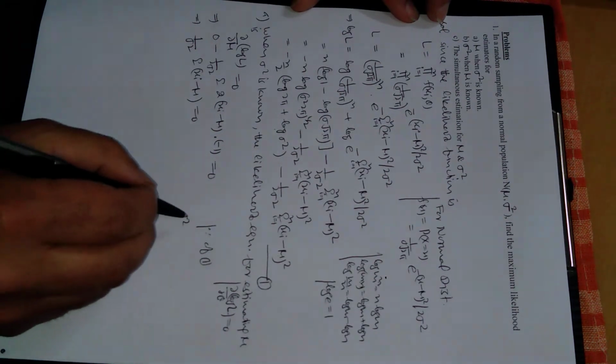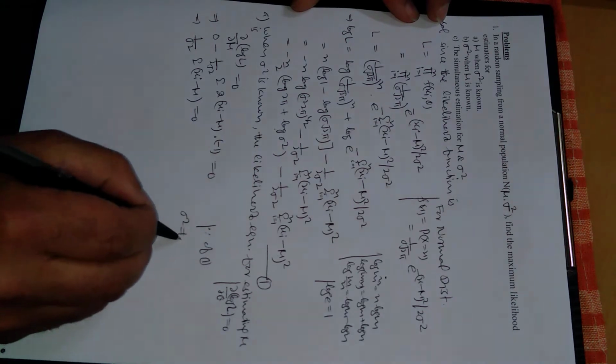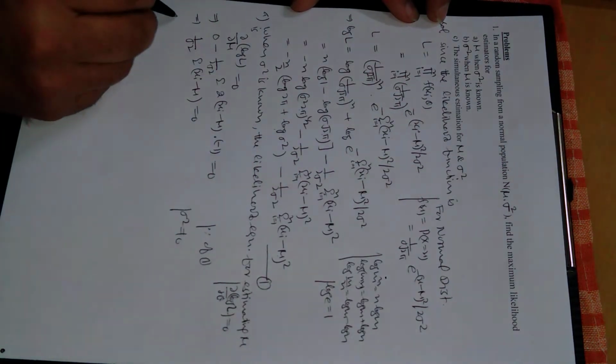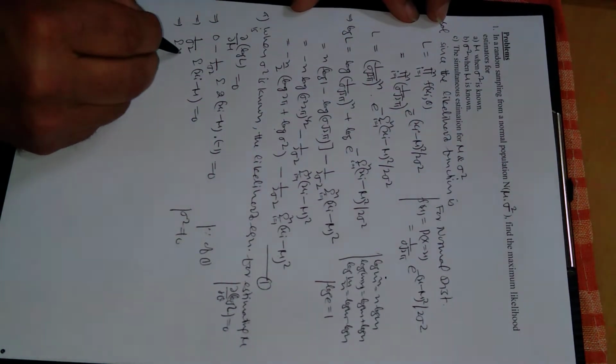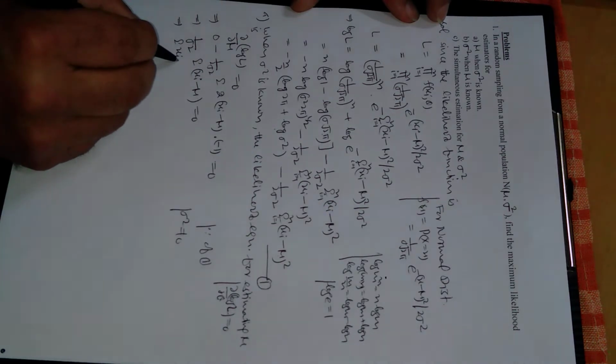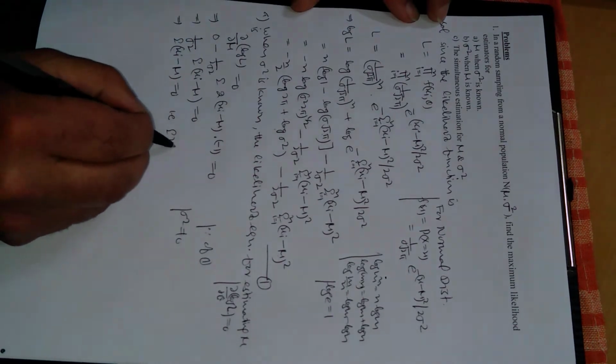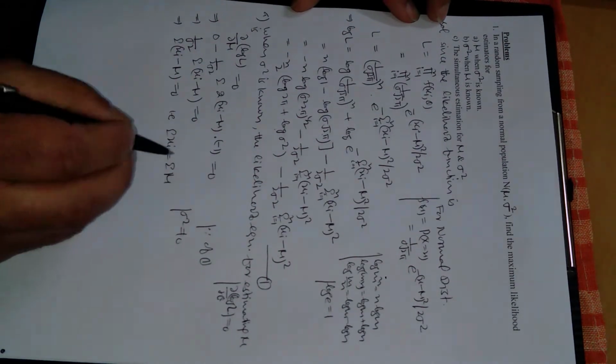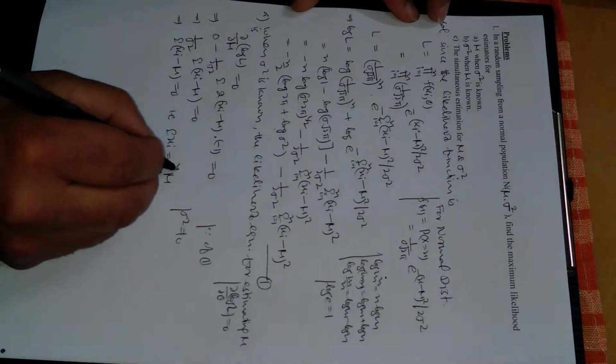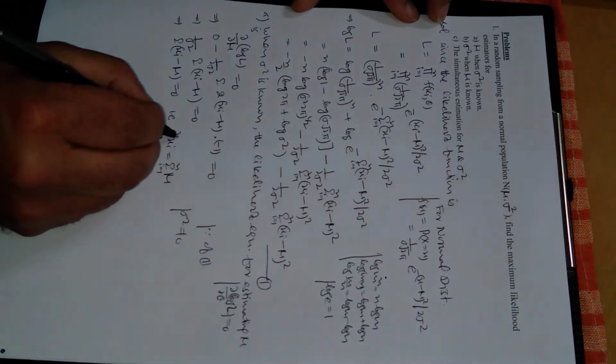Now sigma square is not equal to 0, sigma square is a positive quantity, so this implies summation xi minus mu must be equal to 0. That is, we can also write it as summation xi is equal to summation mu. In this summation i is varying from 1 to n, in this summation i is varying from 1 to n.